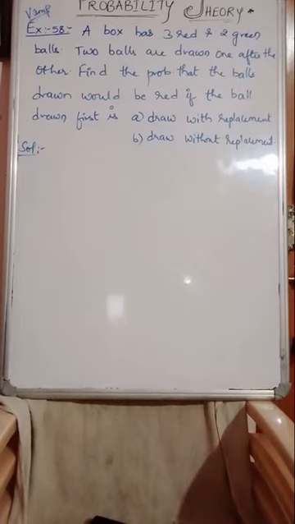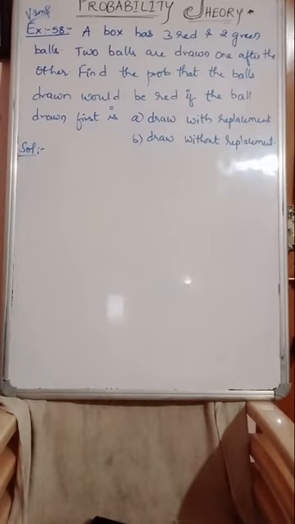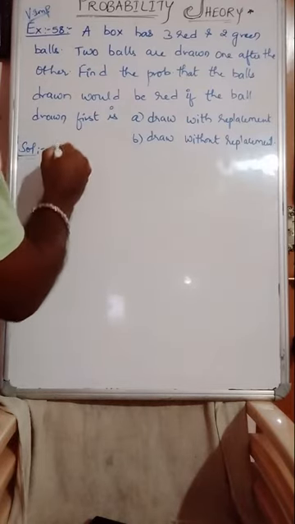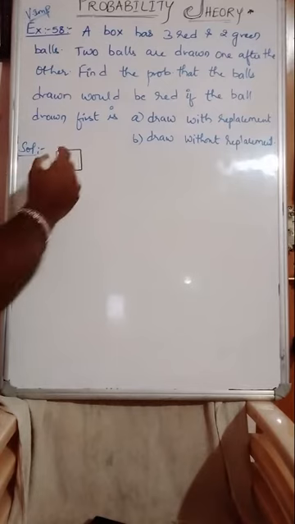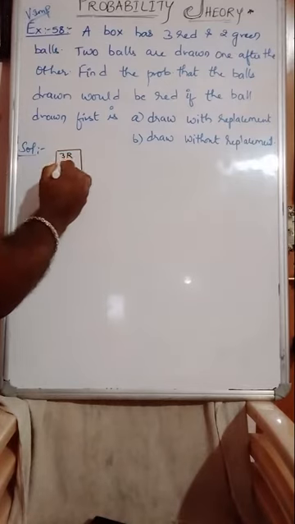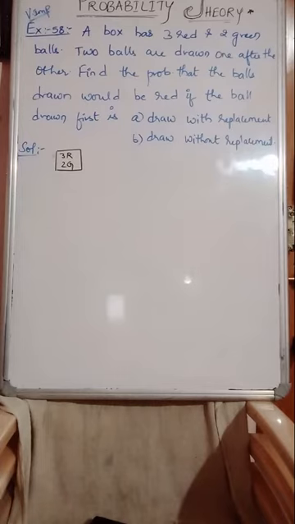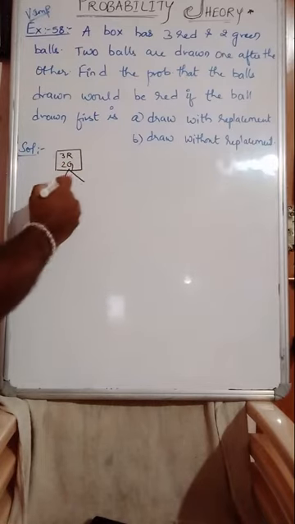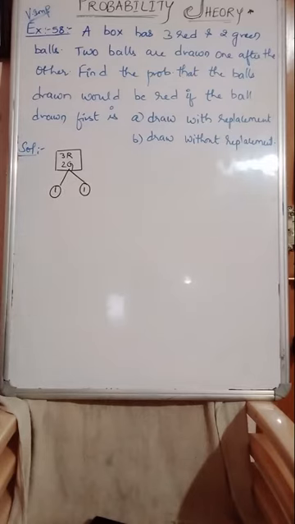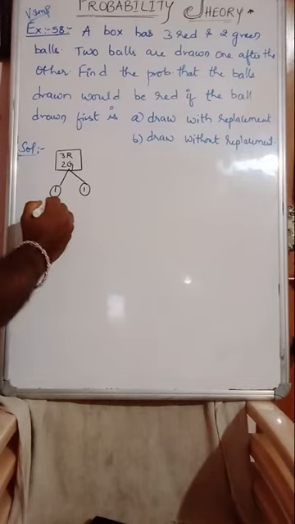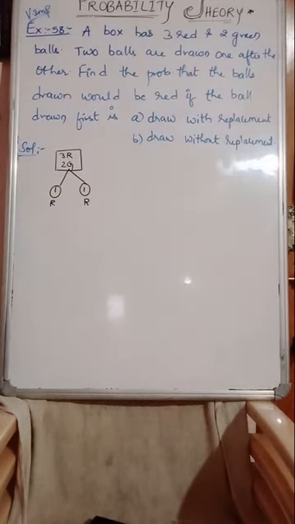A box has 3 red and 2 green balls. 2 balls are drawn one after the other. See, in a box there are 3 red and 2 green balls, right? 2 balls are drawn at random, one after the other. Find the probability that the ball drawn would be red, and this one is also red, and this one is also red, if the ball drawn first is drawn without replacement.